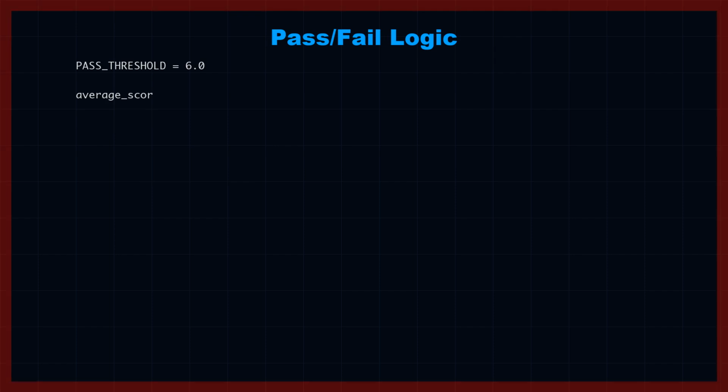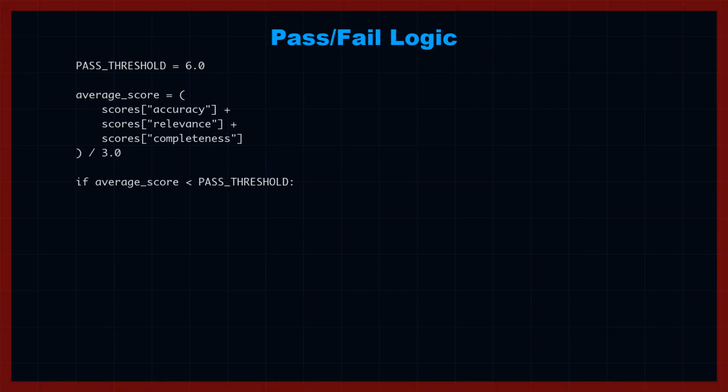Now we have numbers. We define a pass_threshold. Let's say 6 out of 10. If the average score across our metrics dips below this line, we have a failure.